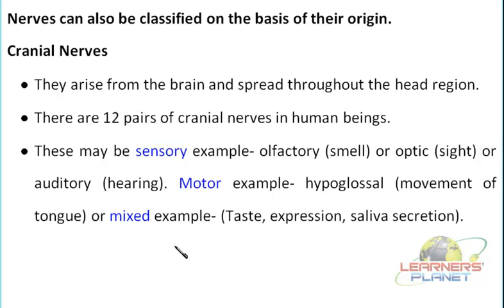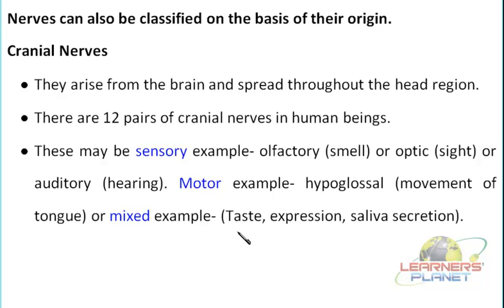There are various nerves which have a dual function, like taste. They can receive the message on the taste bud. The taste buds have these particular receptors, right? Where are they located? In the tongue. And what is the function? They receive the taste and then convey the message to the brain. And further, what type of taste is it? You will give the expression wow, or you will make a very bad expression, like what is this. All that is performed by these particular mixed nerves. So this is how the cranial nerves are associated with your head part.